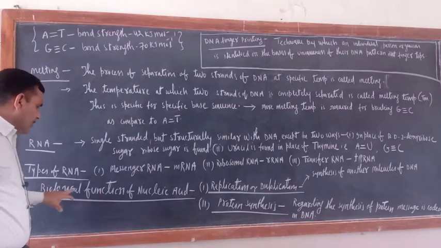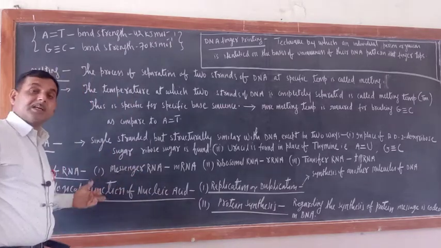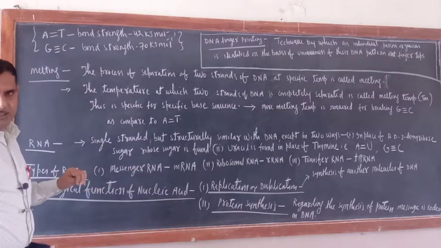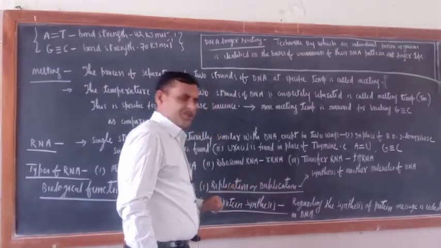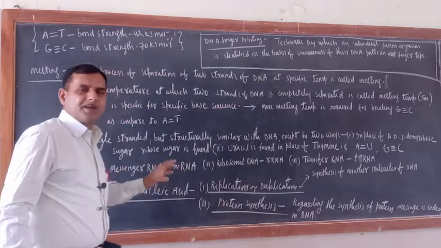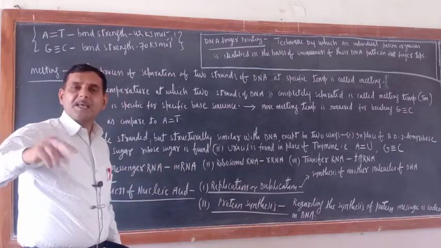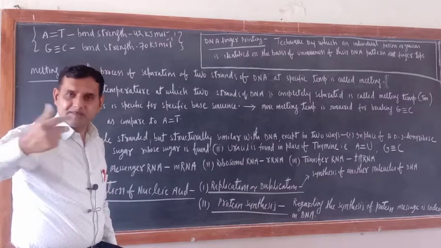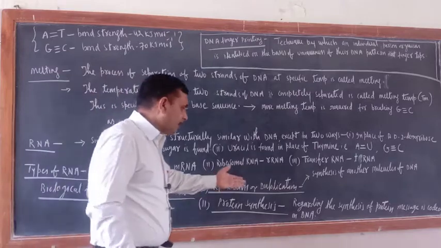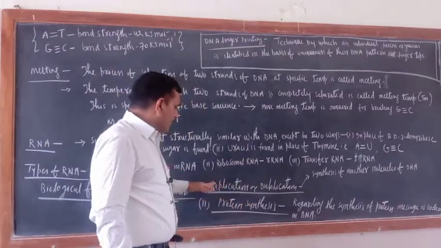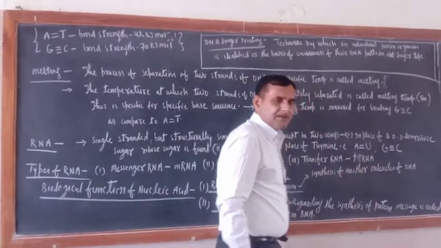Now, the biological function of nucleic acid. Biological function of nucleic acid means DNA and RNA both are included here. So the first one is replication or duplication. Basically this is the function of DNA. What is the meaning of duplication? It means forming an exact copy of themselves, that is called duplication. So the meaning of replication or duplication is synthesis of another molecule of DNA.